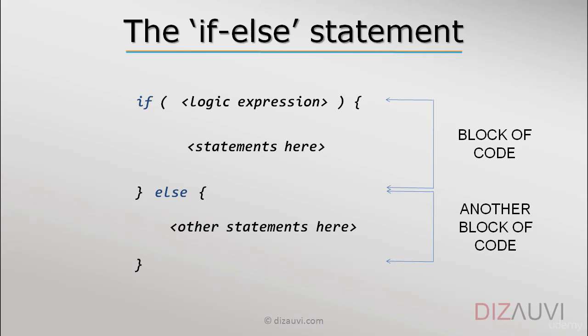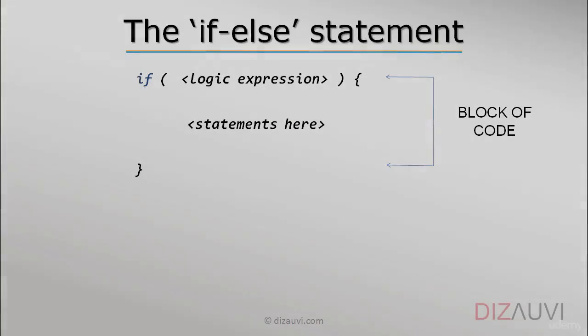So if something is true, run these set of statements, else run this other set of statements. Sometimes there may be more than one condition, each condition executing a different block of code. And for that, we can add another if-else block of code.